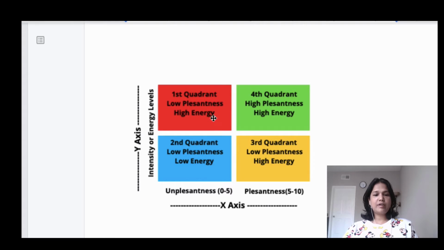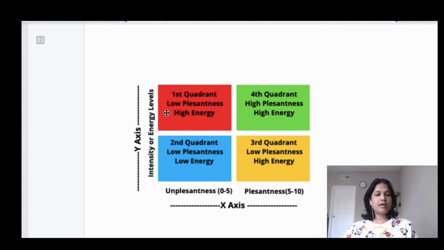It's just a graph indicator with an x-axis and y-axis. In the x-axis, we will mark from 0 to 10, where from 0 to 5 it grows from unpleasantness, to pleasantness from 5 to 10. Your energy levels from 0 to 10 will be marked in the y-axis.